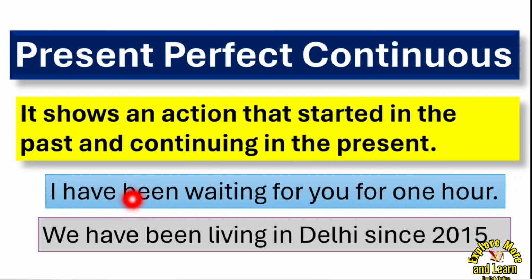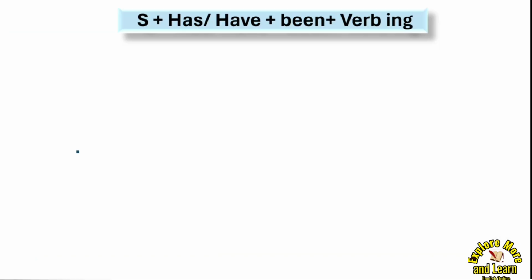Now you see, have is there, waiting is there, the ing form of the verb, and joining with been. Have, living, joining with been. Now let's understand more. I'll give you the complete structure of the sentences. So what is the complete structure? The subject, then you use has or have, then been, and the verb in ing form. This is the basic structure.